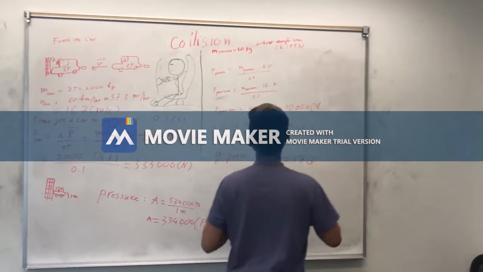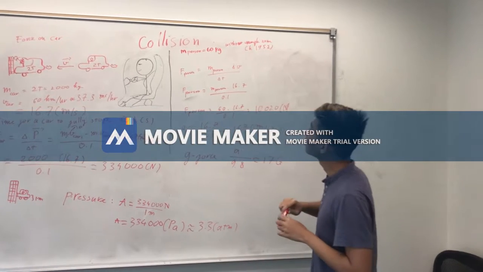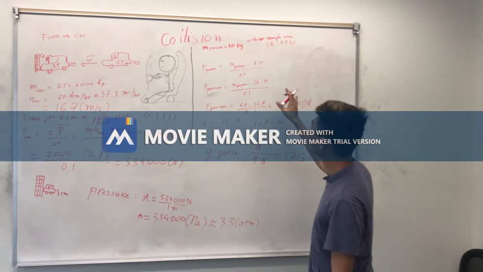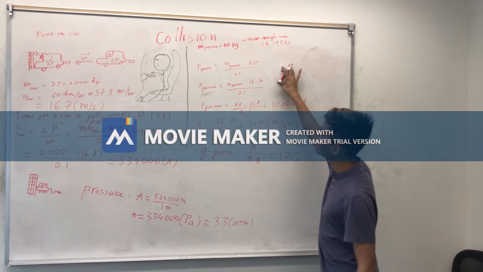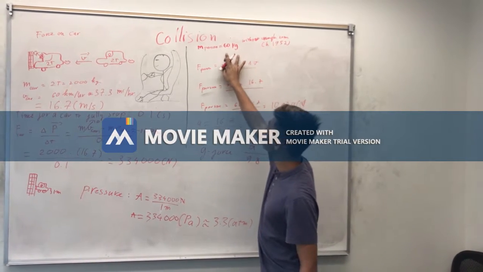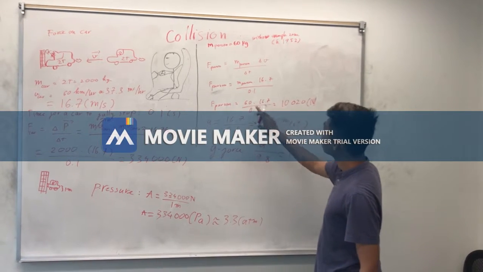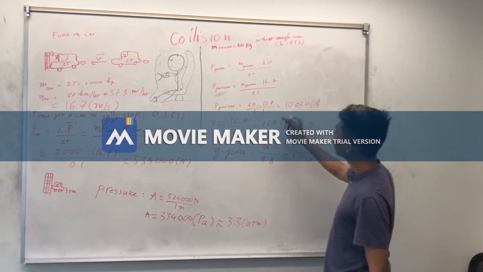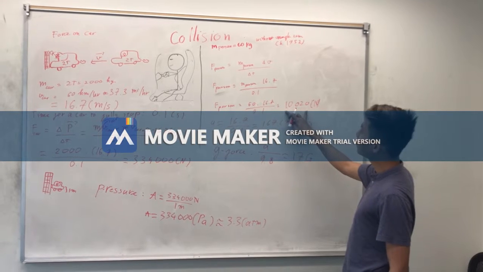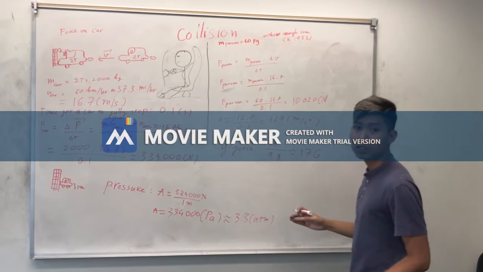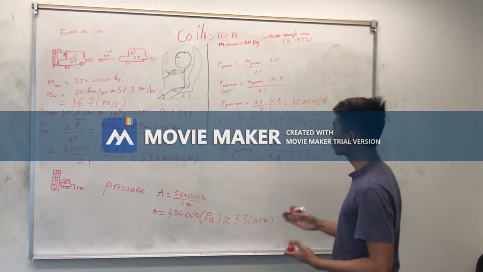Now let's talk about the force that the person has to deal with. The force is the same thing, change in momentum over time, but the mass is different. The mass now is 60 kilograms. We calculate it to be roughly 10,020 Newton, and that's still a lot of force. It's enough force to crush your skull.